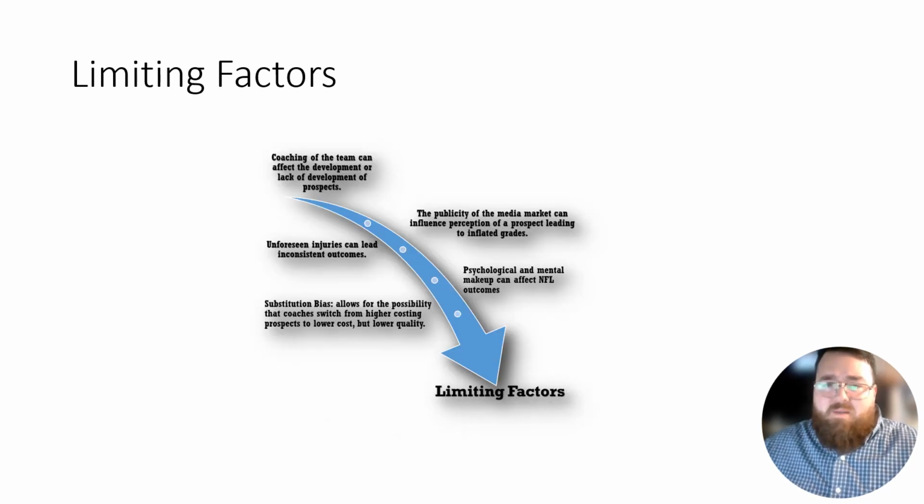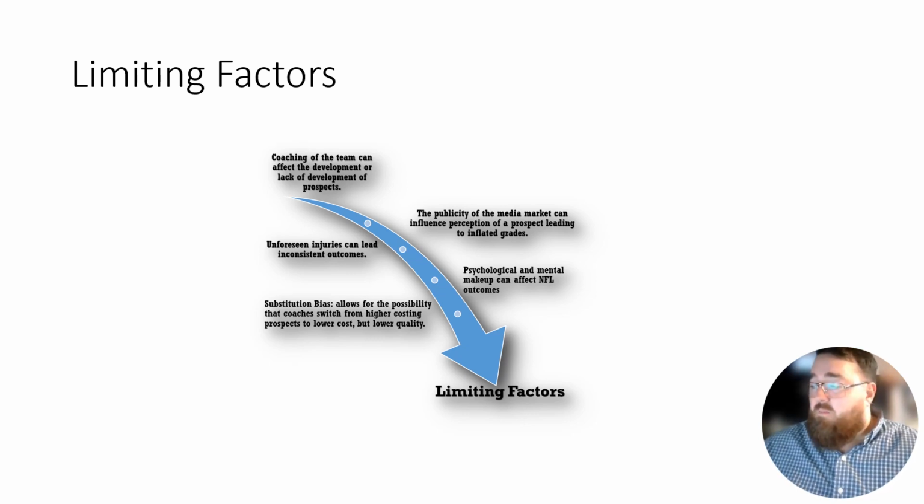Now, in terms of limiting factors, what are the things that can affect the data? Because as much as I can tell you that a guy tested really well, there are some unforeseen things that can happen. One of those things is that the coaching can affect the development or lack of development of a prospect. Regardless of how good a prospect is, if he goes to a bad team with bad coaching, he's not going to do anything at the next level.